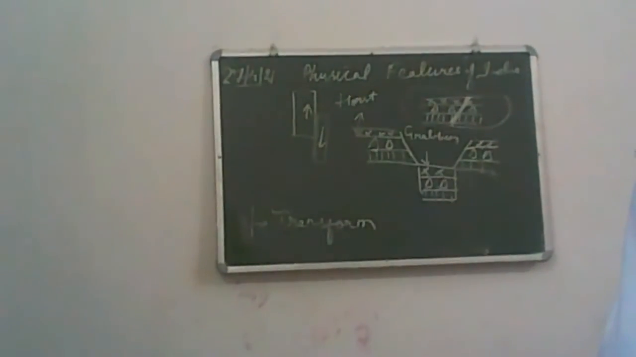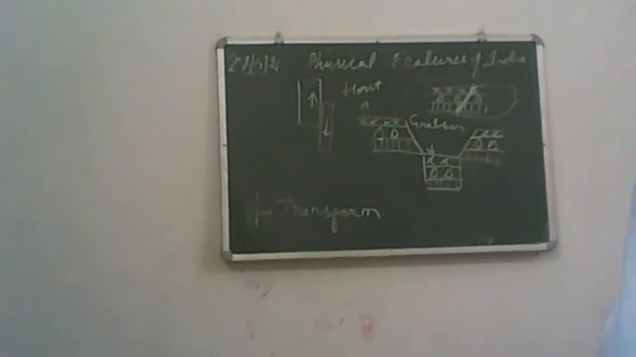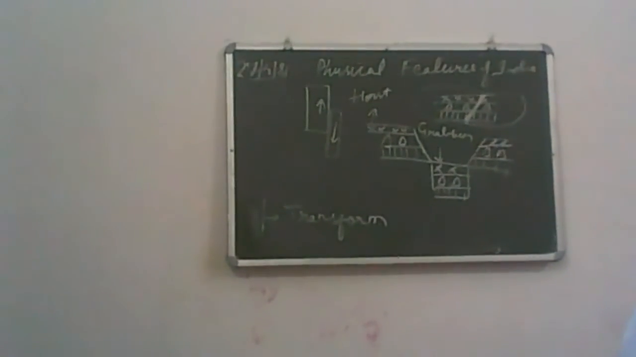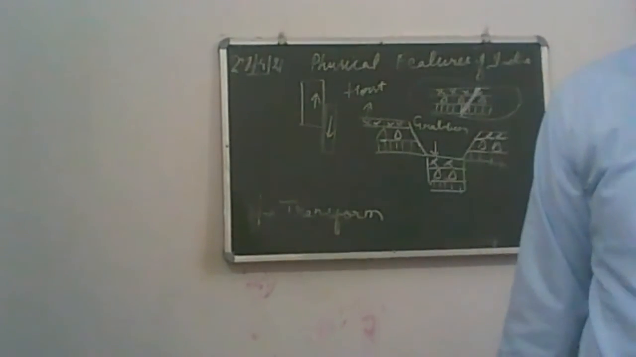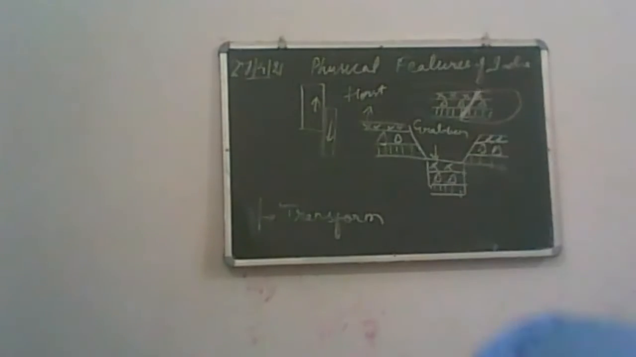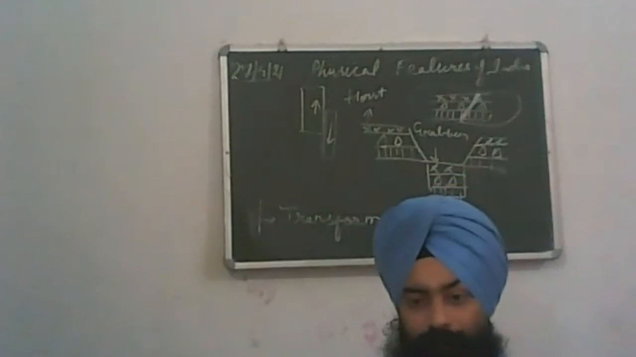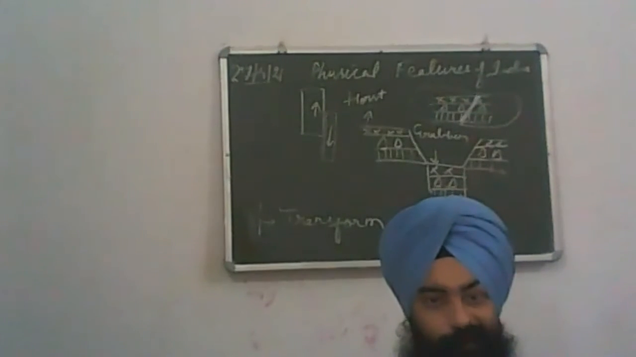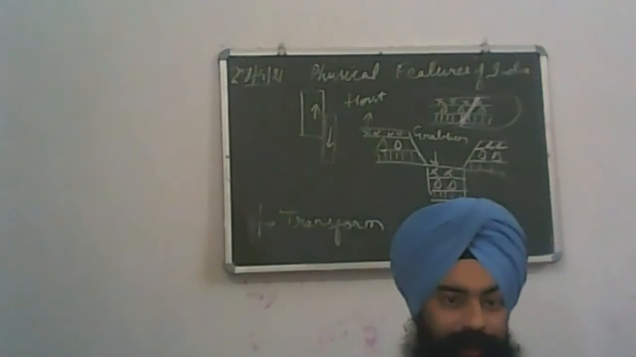Their example is the Rift Valley of Africa. Rift Valley, R-I-F-T. Clear? Done. So this much for plate tectonics.